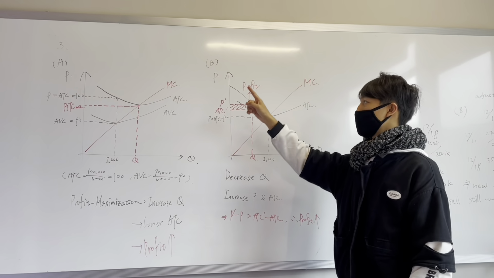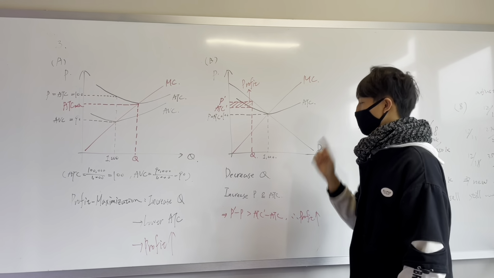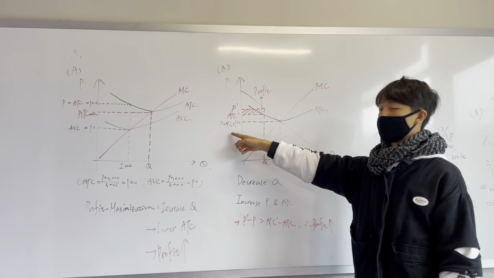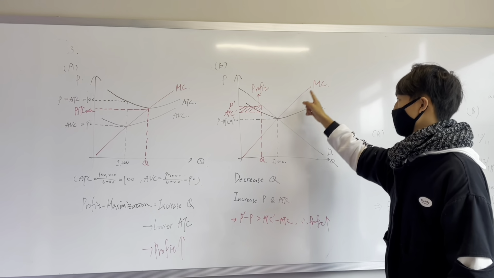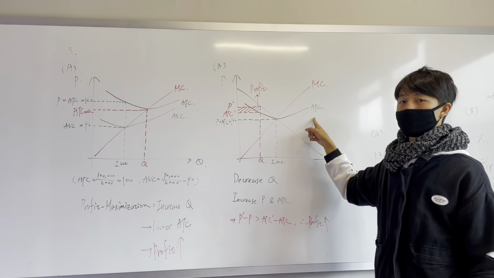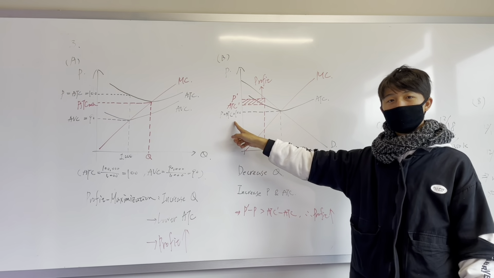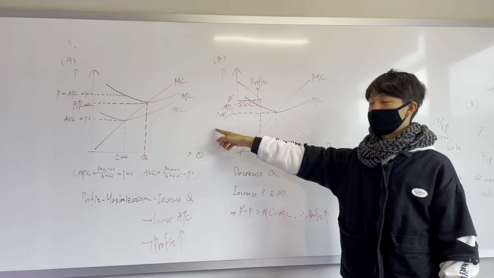Question 3, problem B. We know the average total cost is minimized where marginal cost equals average total cost. Now the average total cost is 100, which is equal to its price.